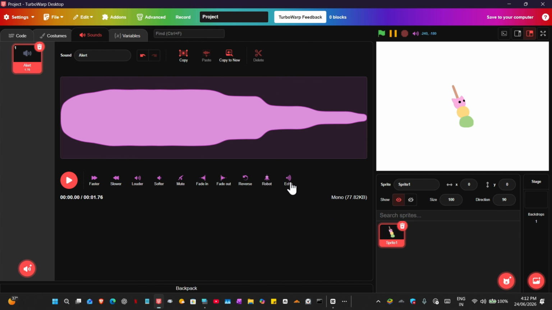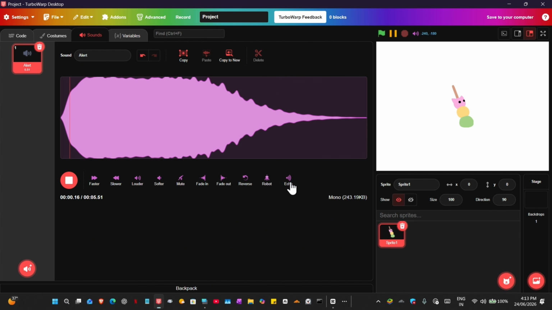If you want to go crazy, you can just stamp it. I've explained to you all of these. Slower makes it slower. You have this, which is the amount of time you're gonna make using this sound.